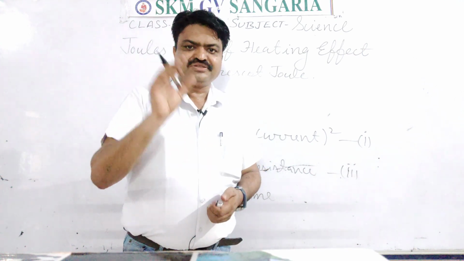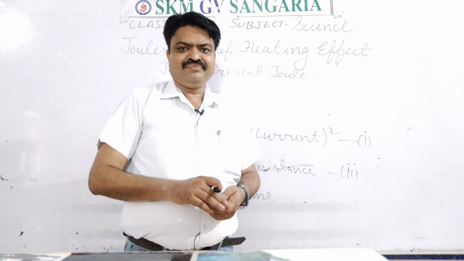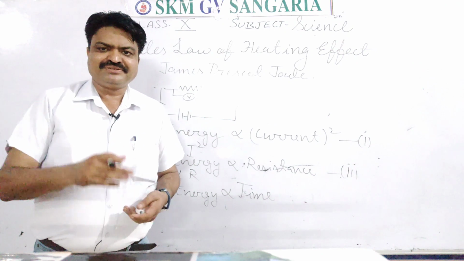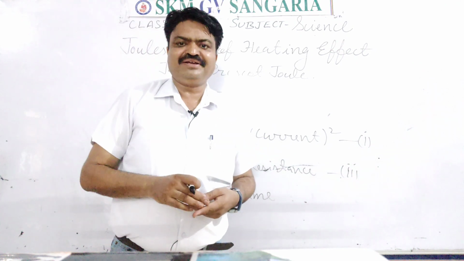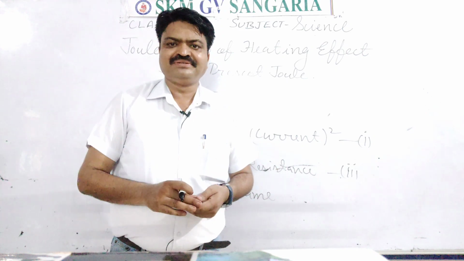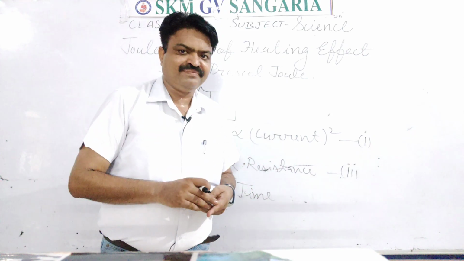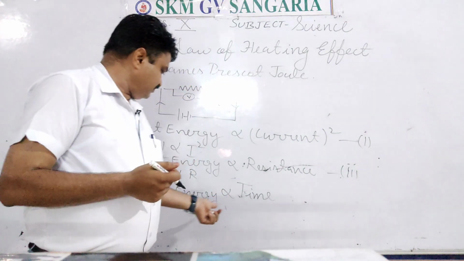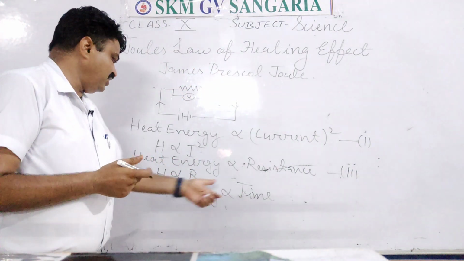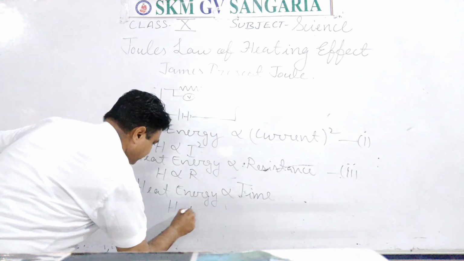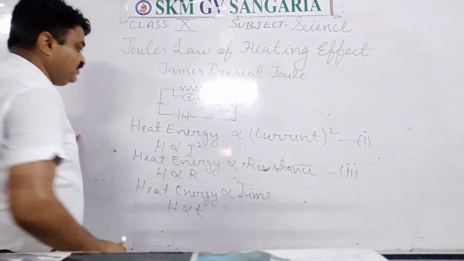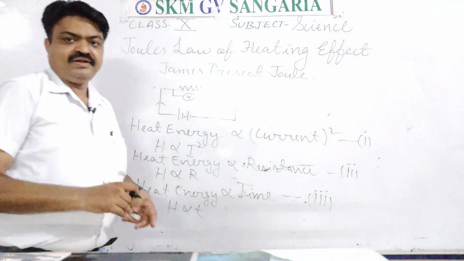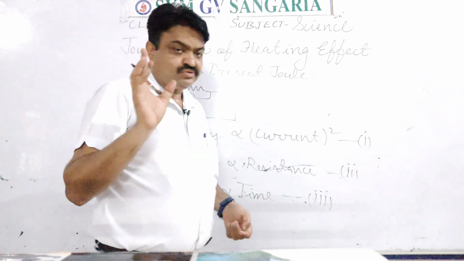Like when you switch on the iron and you put it on a bed sheet or on a cloth, then what happens according to the time? If the time is increased, that particular cloth is burnt, student. Why is it burnt? It is due to the production of more heat energy. So heat energy is directly proportional to the time. So you write here H is directly proportional to the time. So these are the three factors on which the heat energy depends according to Joule's law.